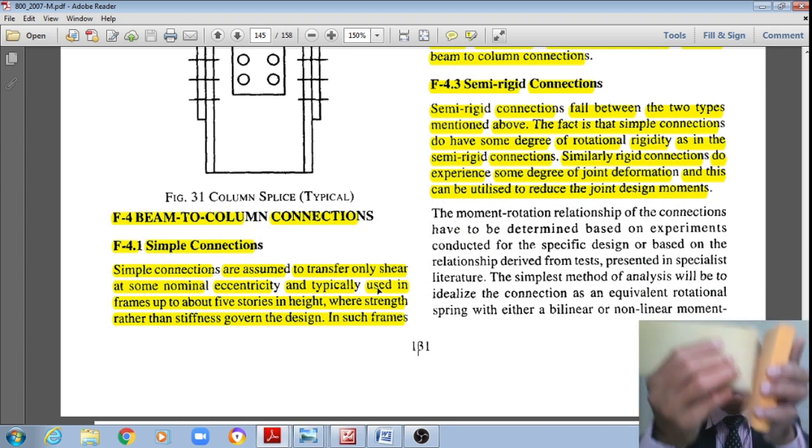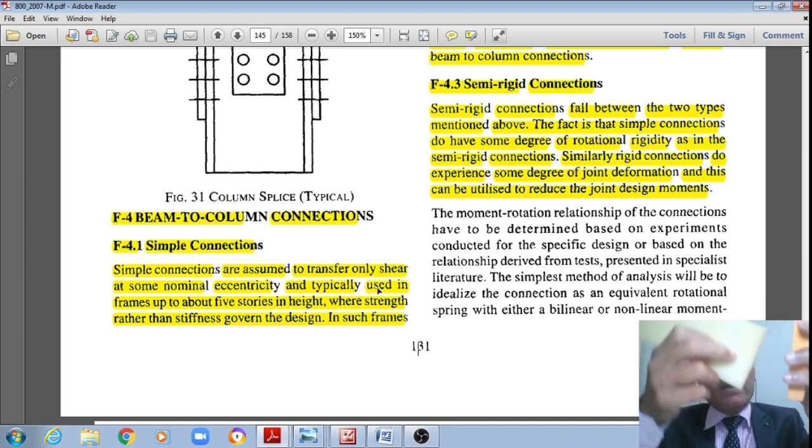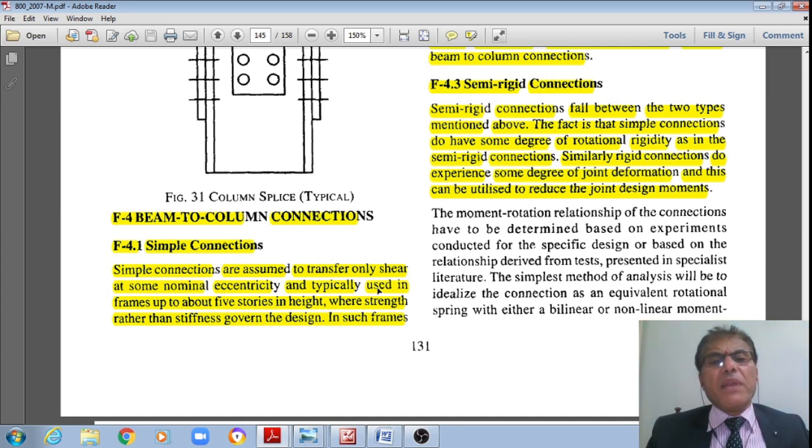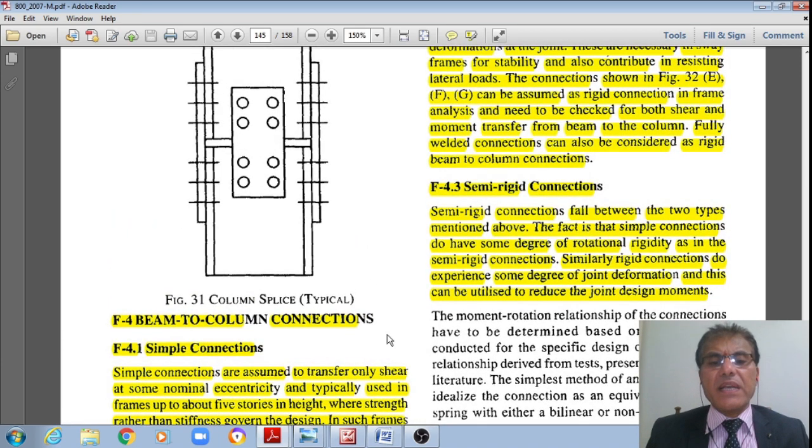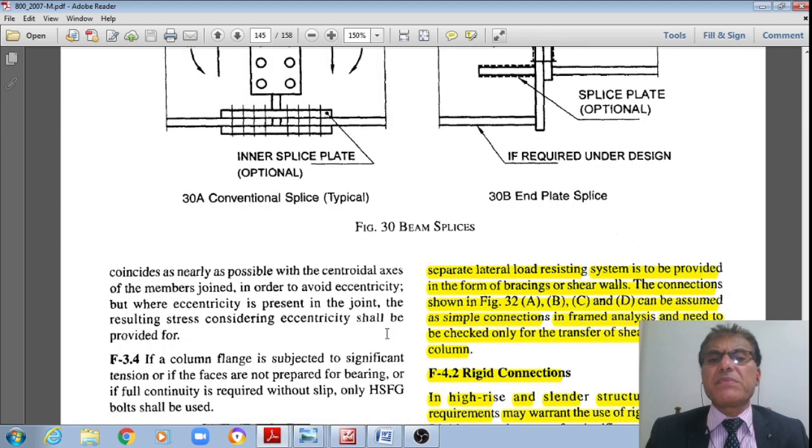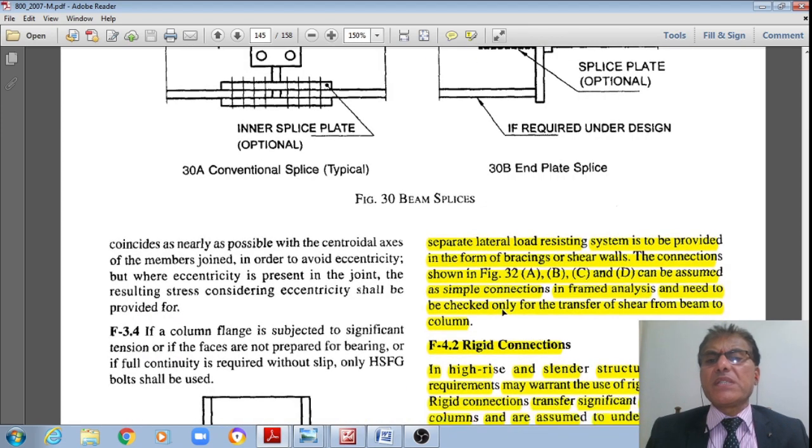Only shear force can be assumed to be transferred at some nominal eccentricity, and typically used in frames up to 5 stories in height, right? Where strength rather than that of the stiffness governs the designs, right? In such frames, right? Separate lateral load resisting systems is to be provided in terms of the bracings or shear walls, right?